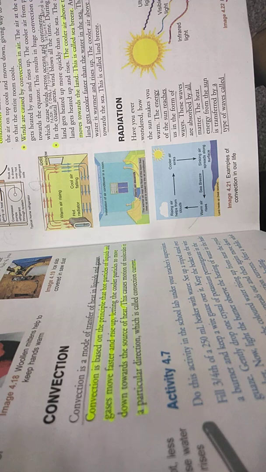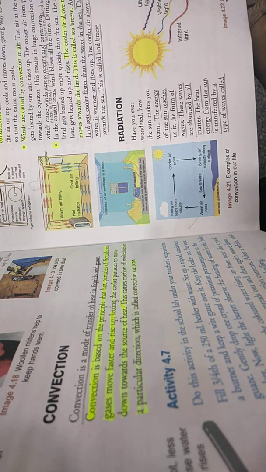Now the next type of heat transfer is radiation. What is radiation? The energy of the sun reaches us in the form of waves. The waves which are coming from the sun are absorbed by all the matter present on the earth. These waves are called radiations. There are different types of radiation: ultraviolet radiation, visible radiation, infrared radiation. Different types of radiations are coming from the sun.